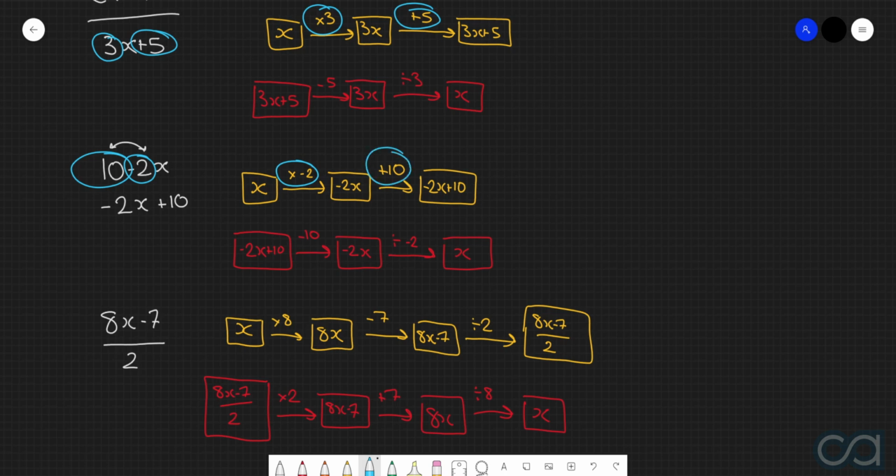So you always start closest to the x, and then you build your way outwards. And I'm sure if you look at this third example as well, you can see something very similar going on. The closest thing to the x in this case is this 8, so we times by 8 first. Then we had this -7, so we did that second. And then the furthest operation away from the x, and the thing that actually impacted the entirety of this numerator, was this division by 2.